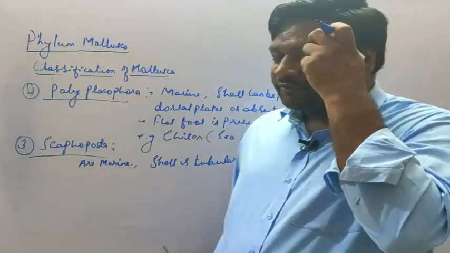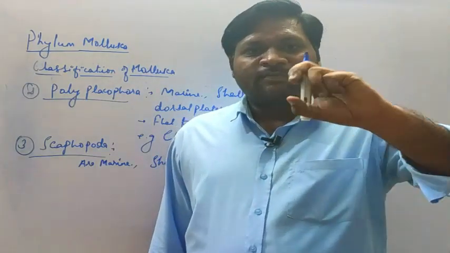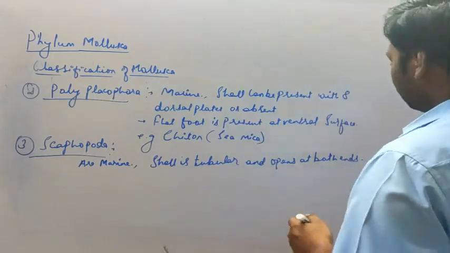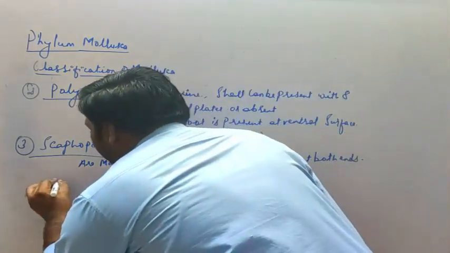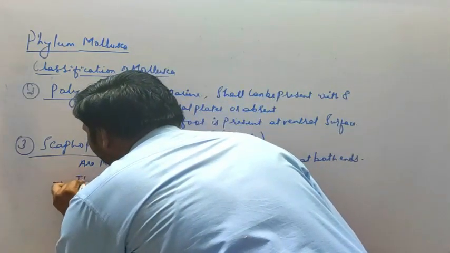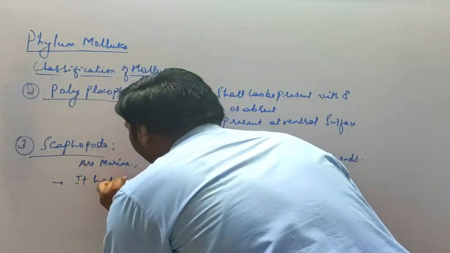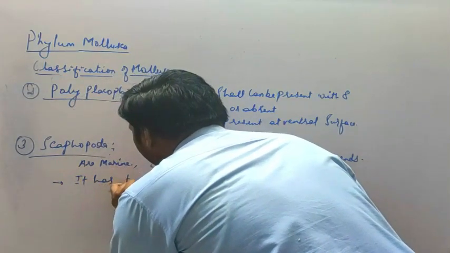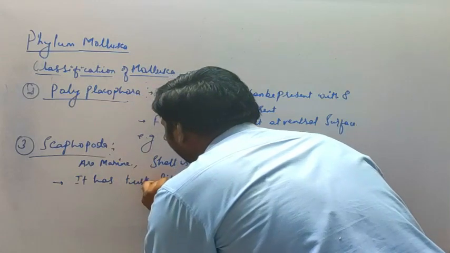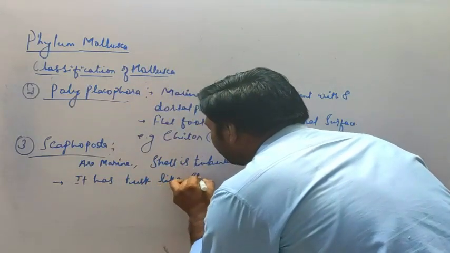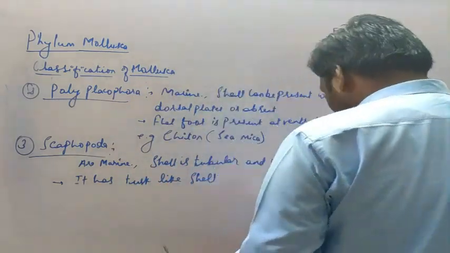So you know the tusk found in the elephant, such a type of shell is there. So it has a tusk like shell.